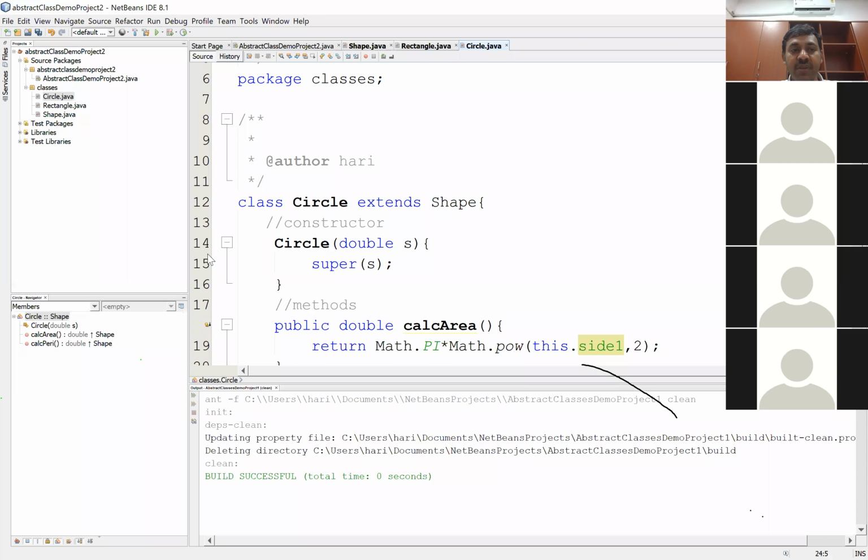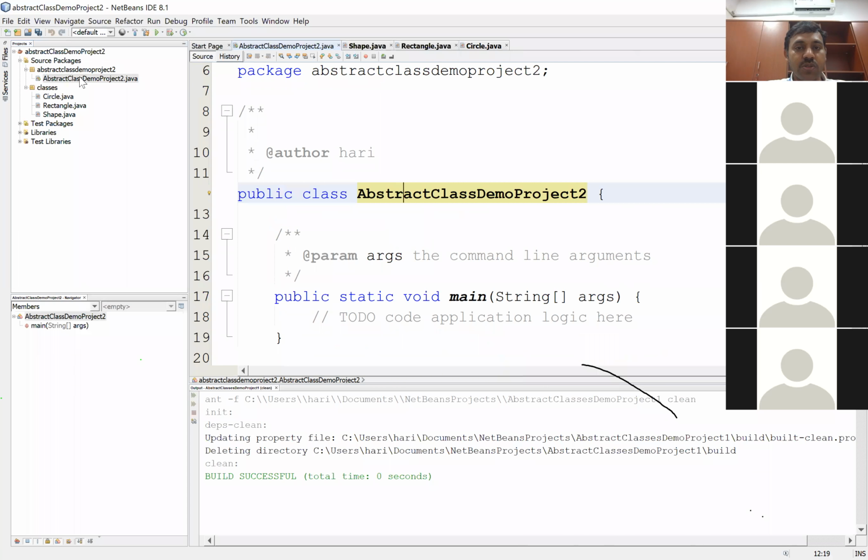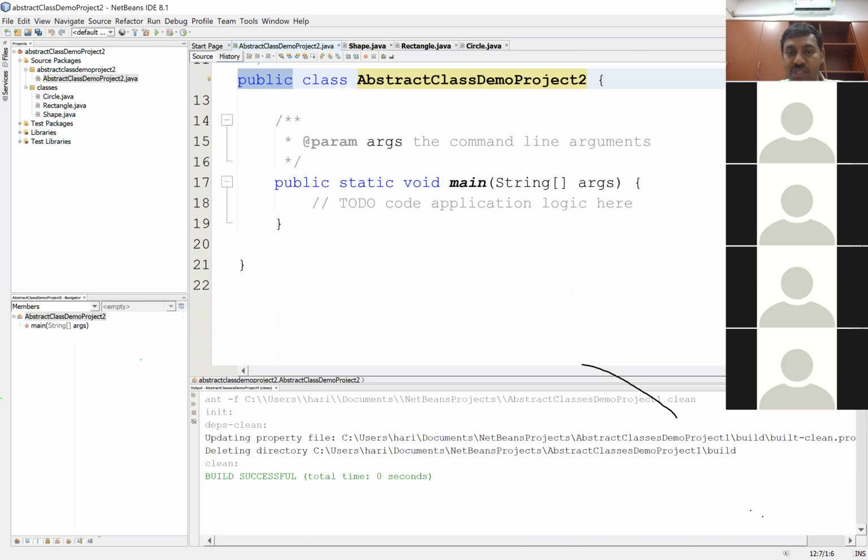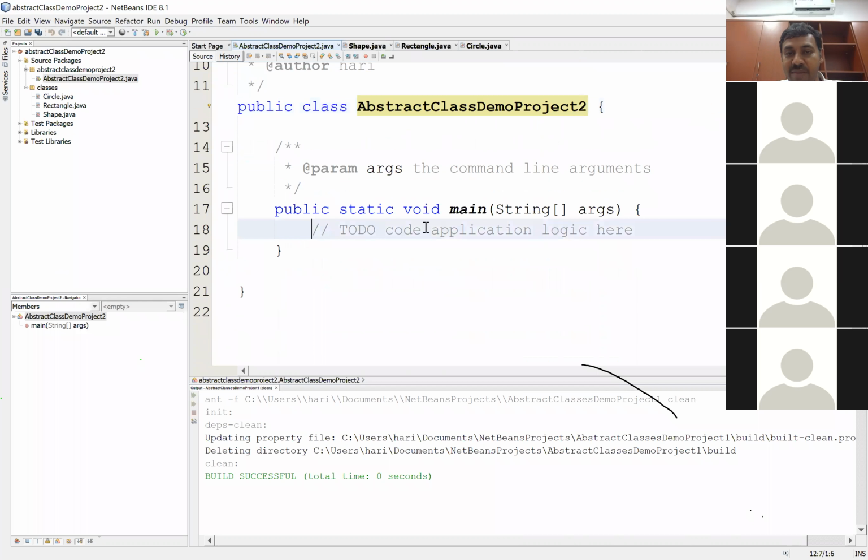So it's time we get back to our class which has got the main method. So where is that? It is in a different package. It is in a package called abstractclassdemoproject2. So I'll go to that particular class. It's a public class because it has got the main method. Public class AbstractClassDemoProject2. I've got the main method here.